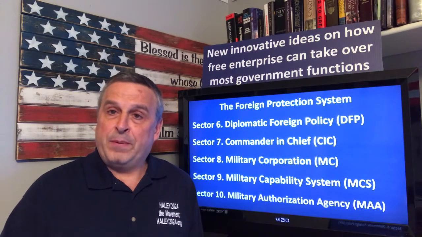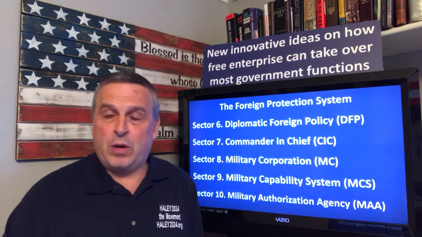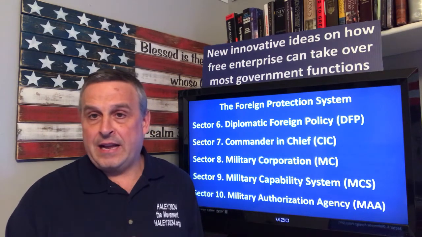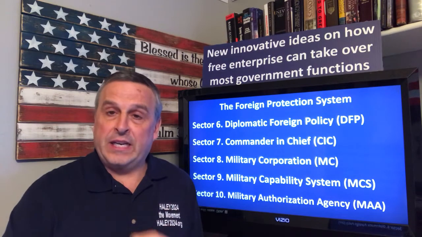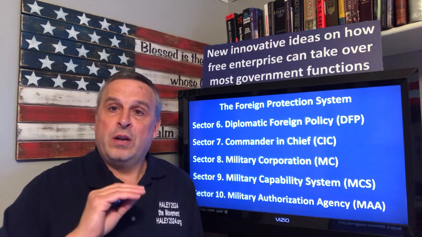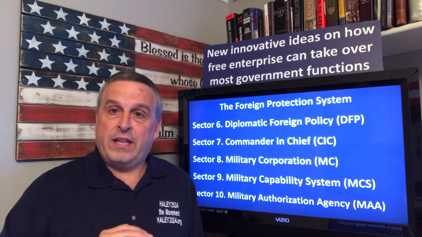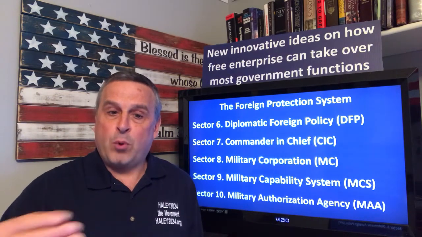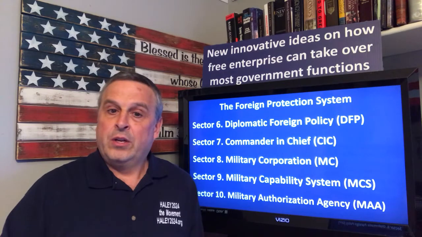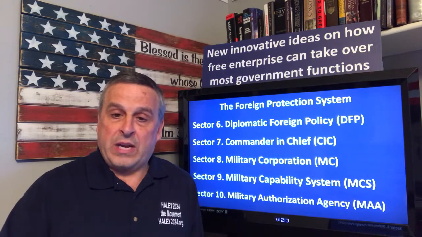The 5 in the foreign protection system. Again, each one of these has a top level, people vote, representative oversight. So every one of these will have, there's nobody over the top of more than one sector at a time. So we'll get into that.